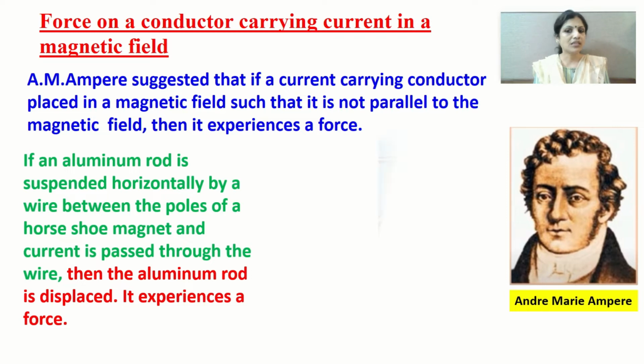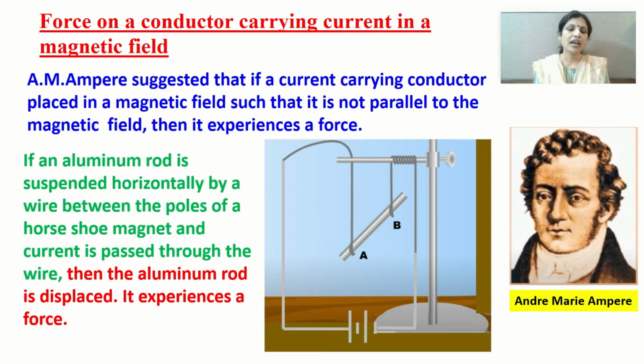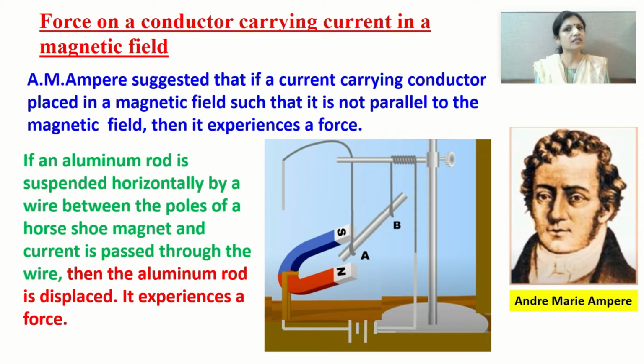So can you see this assembly? We have taken an aluminium rod and named it AB, and when we pass electric current through this aluminium rod with the help of the wire connected to it, and the aluminium rod is placed in the strong magnetic field of a horseshoe magnet, then the aluminium rod will move inside this magnetic field. It will experience a force. Let us understand this in detail, children.